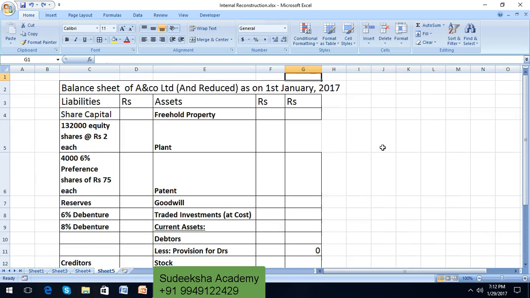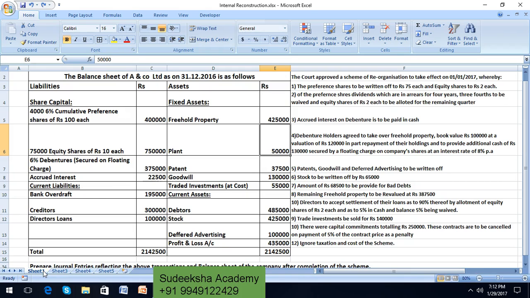The balance sheet of A&Co Limited and reduced as on 1st January 2017. So we are preparing the balance sheet post reconstruction. On the asset side, we have a freehold property. So let us go to the adjustments and balance sheet. As of 31st December 2016, the freehold property is 4,25,000.